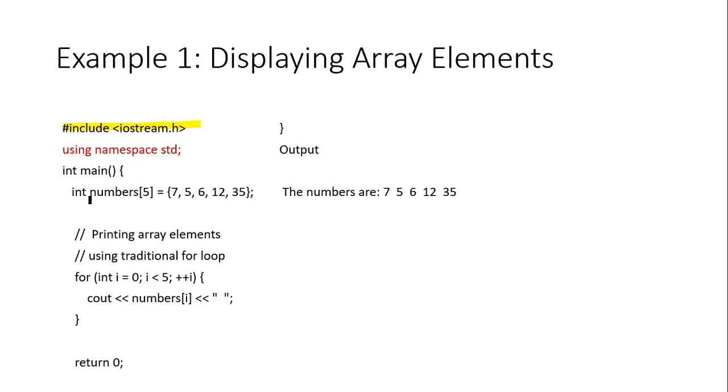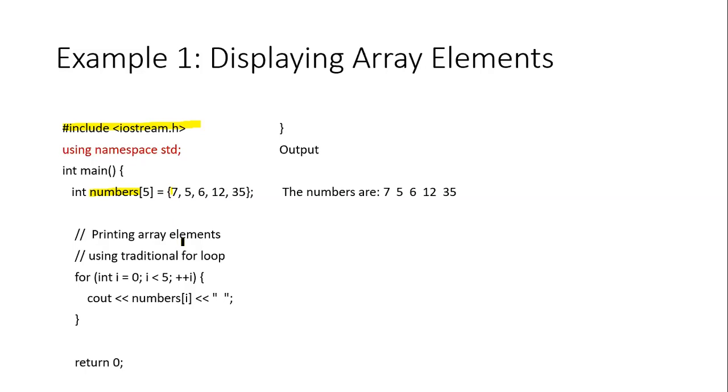Okay. Then we have int numbers. We are declaring an array named number. The size of the array is 5, so it will consist of 5 numbers. We can assign values, so we are initializing the values as 7, 5, 6, 12, and 35.